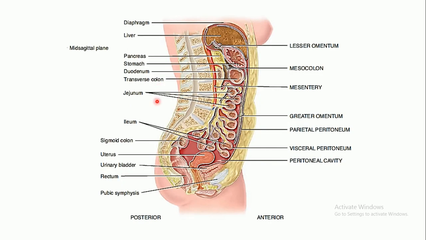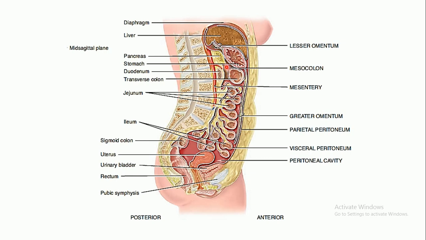This is the one. You can see over here, the mesentery. It is holding these parts of the small intestine and attaching them towards the posterior wall of the abdomen. Then there is one more fold known as the mesocolon.